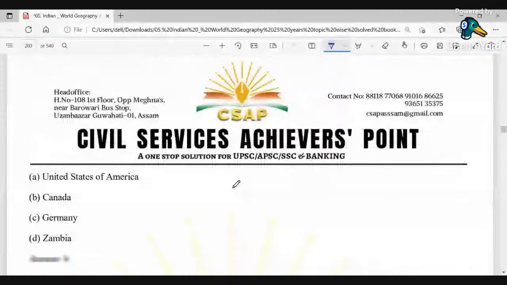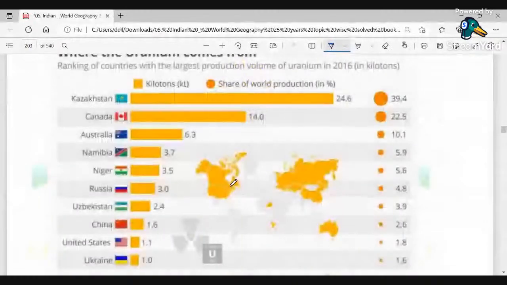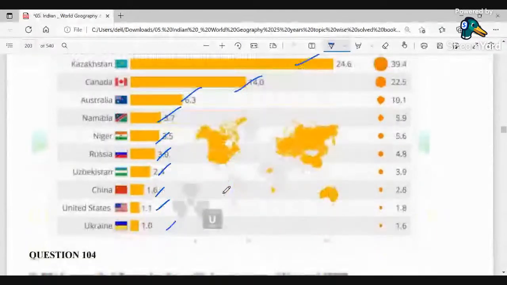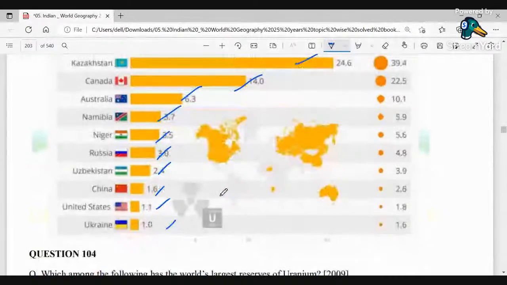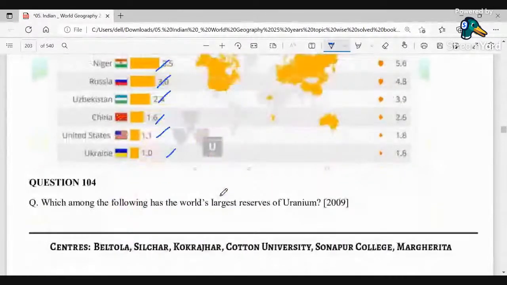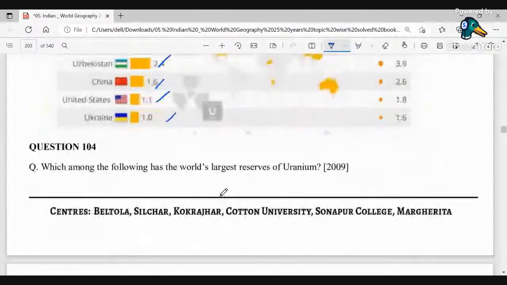Okay. So you could see that in the world, Kazakhstan is the leading producer, followed by Canada. Then we have Australia. Then we have Namibia, Niger, Russia, Uzbekistan, China, US, and Ukraine. Okay. So this is the quantity of uranium that each country possesses. Which among the following has the world's largest reserves of uranium, which we have already discussed?